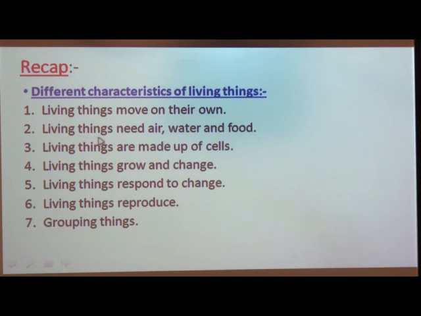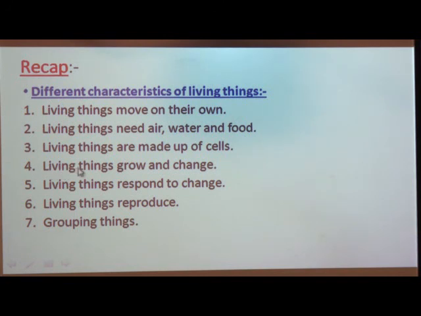Then living things need air, water and food. Why? Because those are the basic needs of human beings and all living things. Then we studied that living things are made up of cells. Our body is made up of different types of cells, but an animal like amoeba is made up of only one cell. That is why we call amoeba a single celled animal.